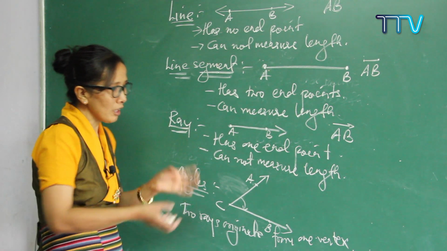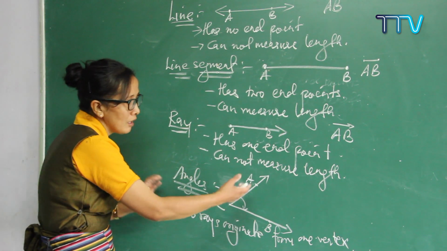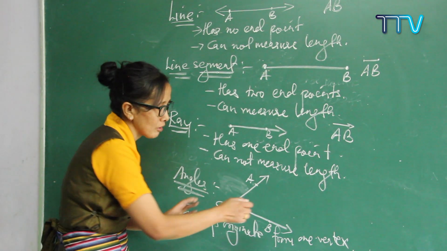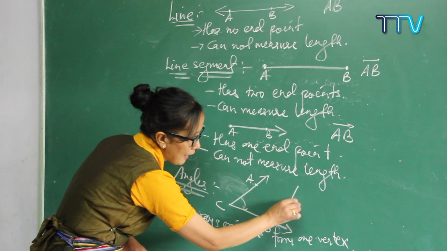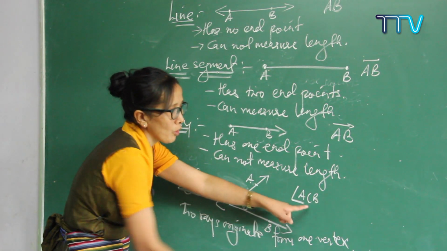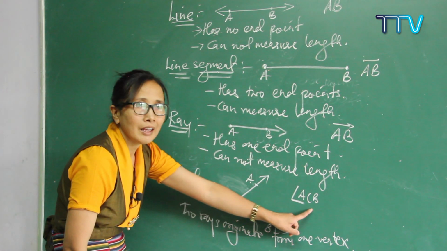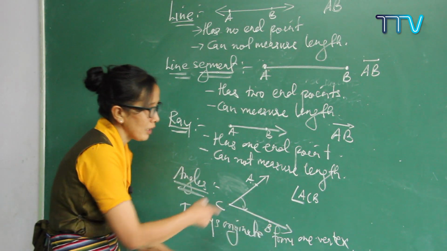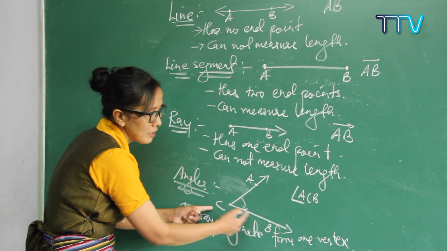naming the angles. Okay? So when you name your angles, how do you write the name of an angle? Please do remember your vertex. The vertex has to be kept in the middle. What is the name of this angle? You can call it angle ACB. Always keep the vertex in the middle. Otherwise, you can name it easily.